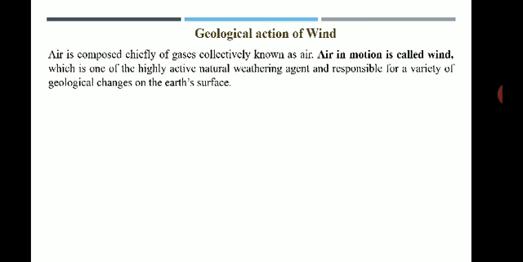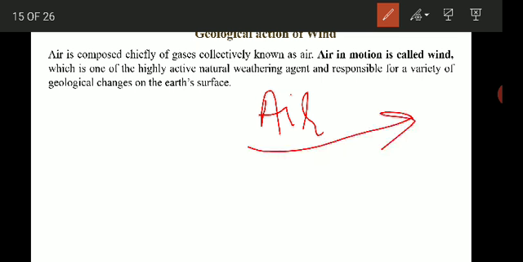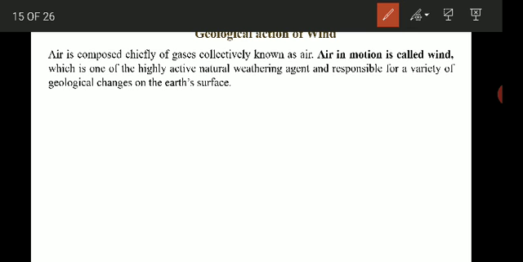And when this air is in motion, when air is moving, then it is called the wind. When air is in motion, we call it a wind. So this wind is one of the highly active natural weathering agents, and it is responsible for various geological changes which are taking place on the earth's surface.